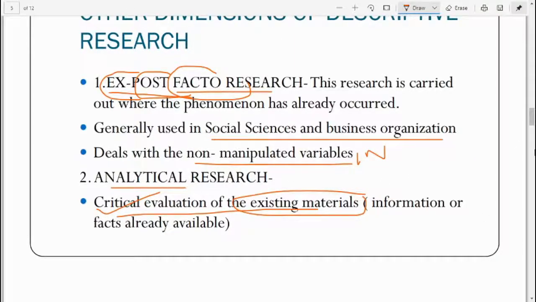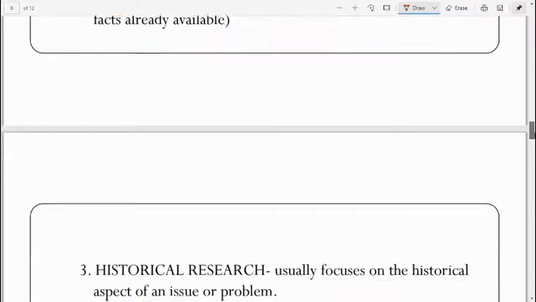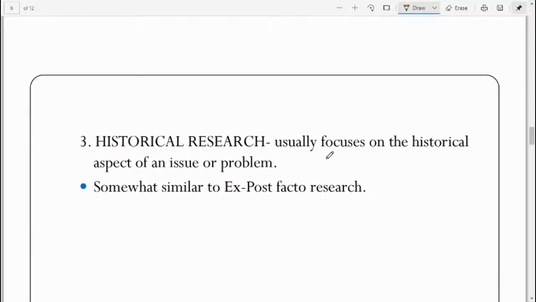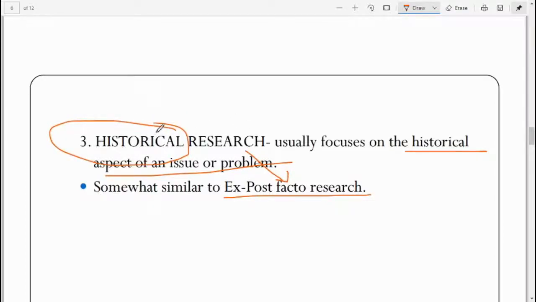So that comes under analytical research. The last one is historical research. It usually focuses on the historical aspect of the issue or problem. It is somewhat similar to ex post facto research, but the difference is that in historical research you concentrate on the historical aspect of any topic. So this is all about historical research.